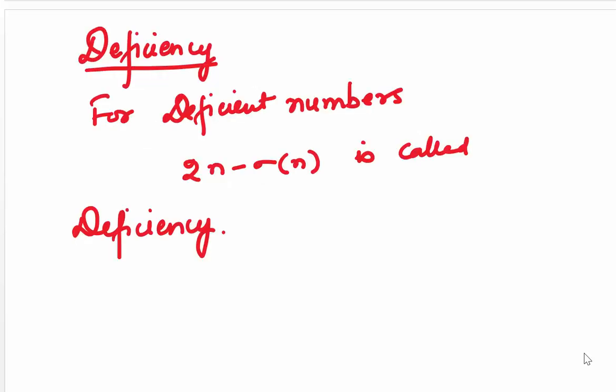In the previous video, we had seen numbers which are not perfect or which are not abundant are called deficient numbers. Now, what is deficiency then? Deficiency is nothing but the difference of 2n and sigma n. It tells us how much the sum of divisors is less than 2 times the number n.